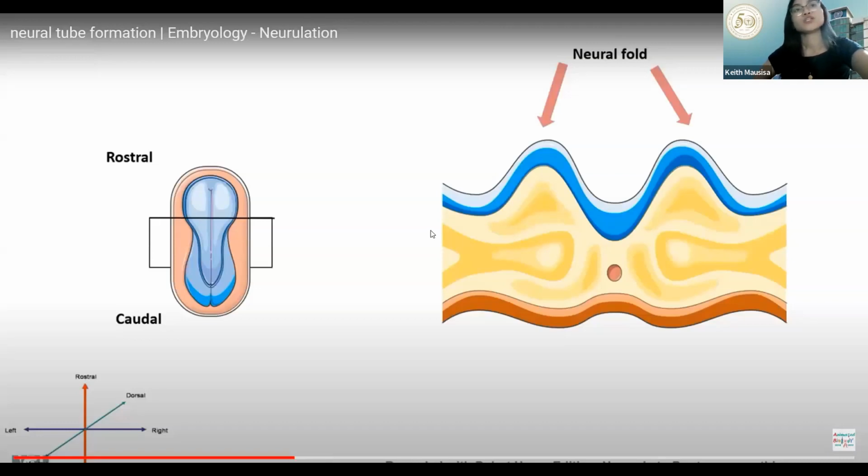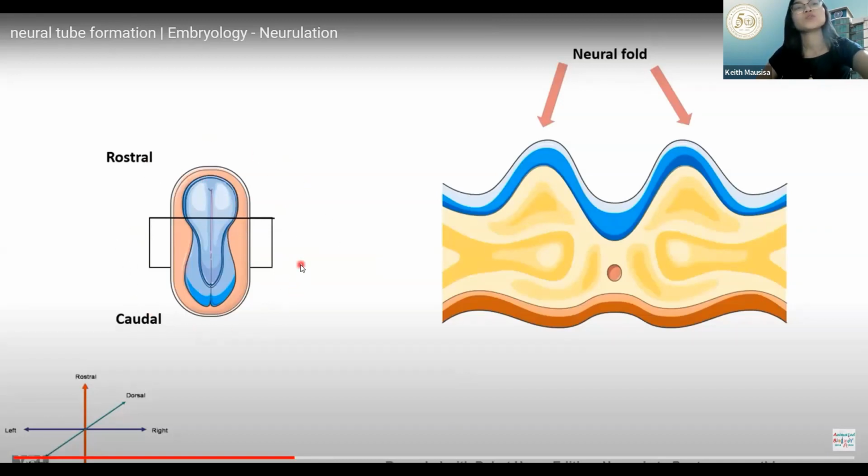This is a clearer picture. We have here the superior view.